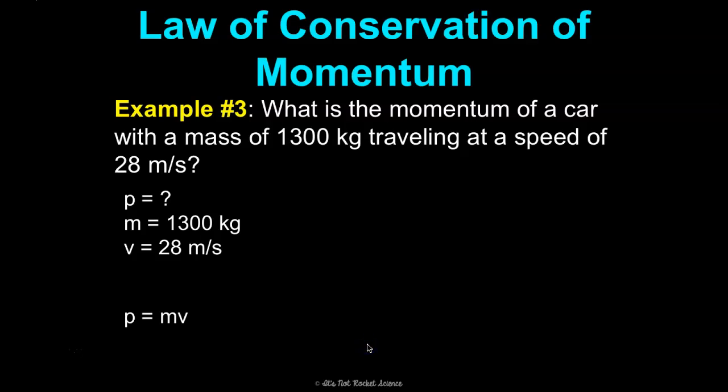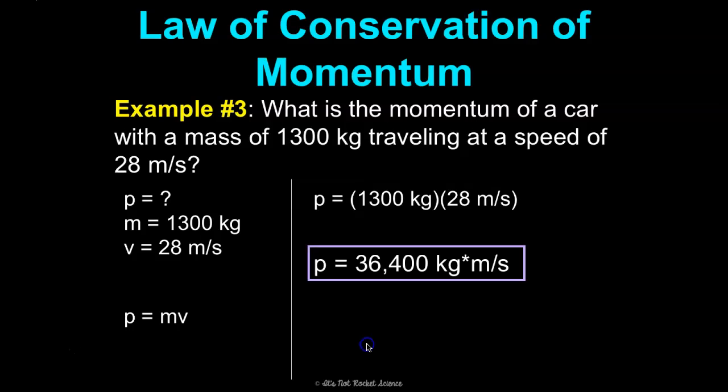Here's our formula. Momentum equals mass times velocity. So let's just plug it in. Momentum equals 1,300 kilograms times 28 meters per second. So momentum is 36,400 kilogram meters per second. That's how you say that. That's the unit. Kilogram meters per second, or kilogram times meters per second.